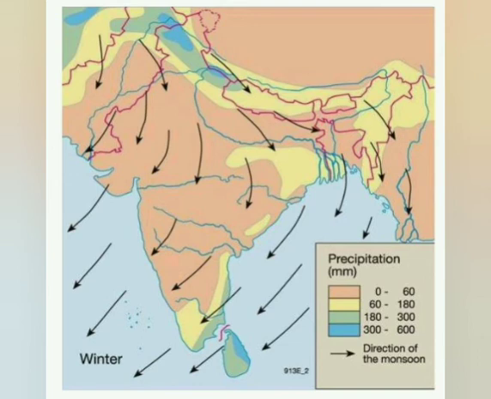Thus, it is a transition period between the hot rainy season and the cold dry season in the months of October and November, the beginning of the winter season. The transition period is marked by the occurrence of tropical depressions, cyclonic rainfall depressions, which travel across the country in a west to northwest direction, generally originating over the Bay of Bengal and nearly in the Arabian Sea. Whenever they occur, they cause tremendous loss of life and property due to heavy rains, usually on the eastern coastal regions of India.